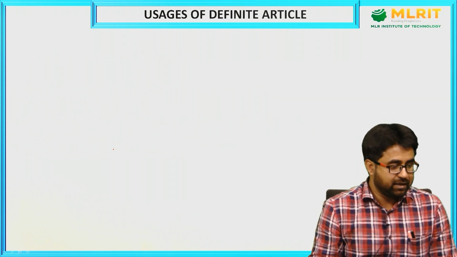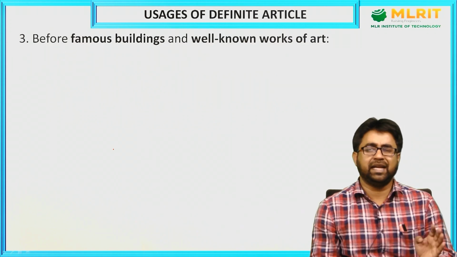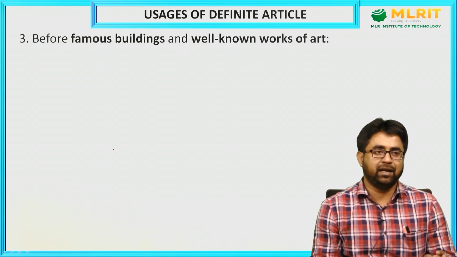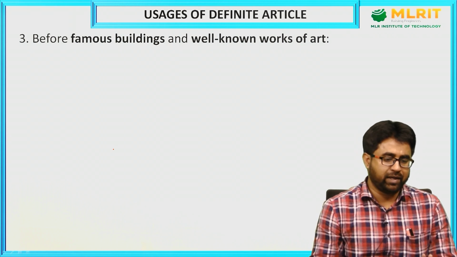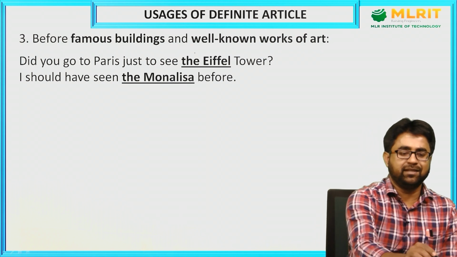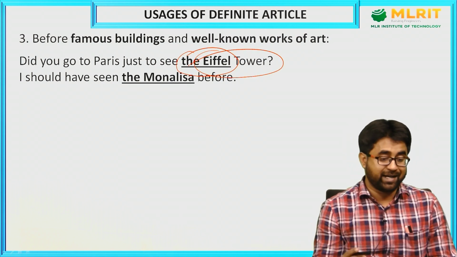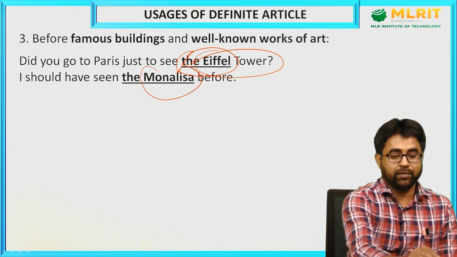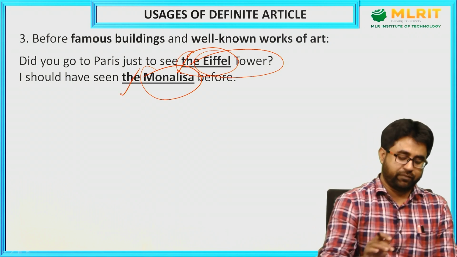Now let's come to the third usage of definite article, before a famous building or well-known work of art. If you are talking about a famous building or architecture or a famous work of art, they always take the definite article. Did you go to Paris to see the Eiffel Tower? You are talking about a specific building or architecture, that's why it's taking the definite article the. The Mona Lisa is a famous painting, right? So that's why you are using the definite article.